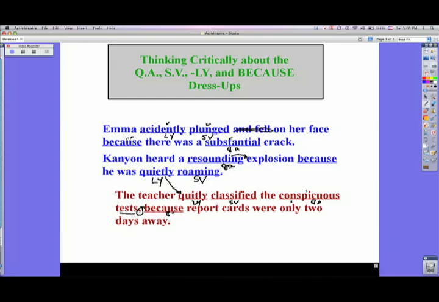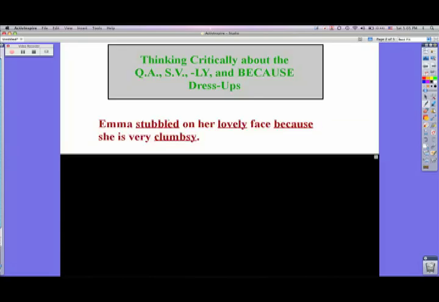Here's another example. Emma stubbled on her lovely face because she is very clumsy. First of all, some good things about this. They have 4 dress-ups underlined. We're going to talk about whether these are actually the 4 dress-ups that you're supposed to write, but they do have 4. Clumsy is a pretty good word as a quality adjective. They have the because, so this is a quality adjective. They do have the because. They do have a strong verb. Stumbled is a pretty good strong verb. The word is actually stumbled, not stubbled, and so that's a spelling issue there.